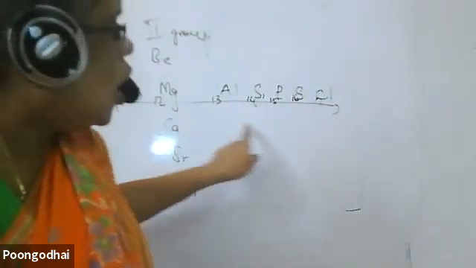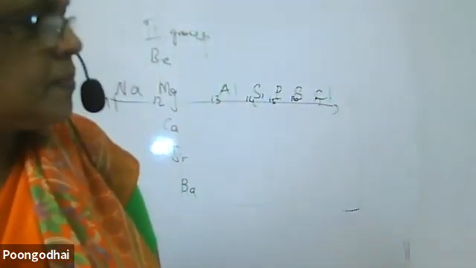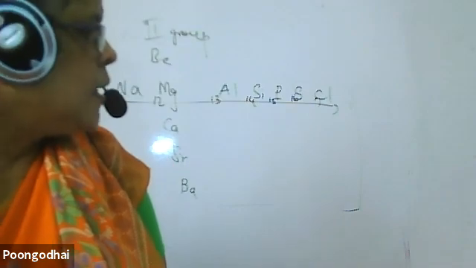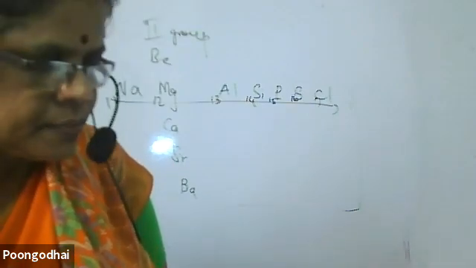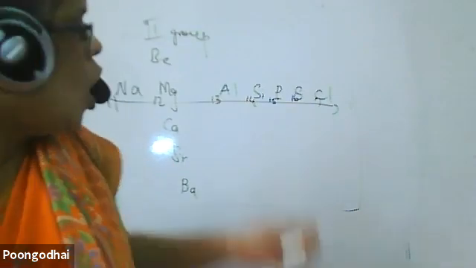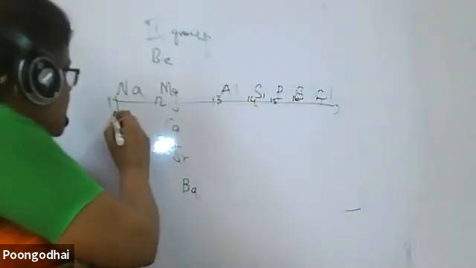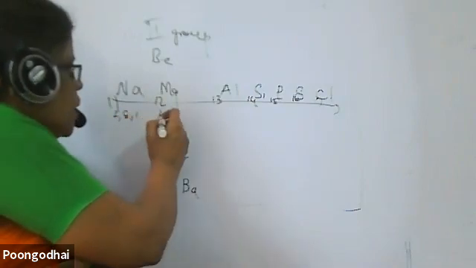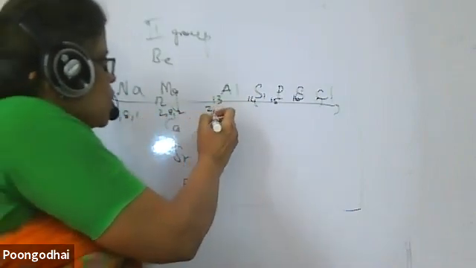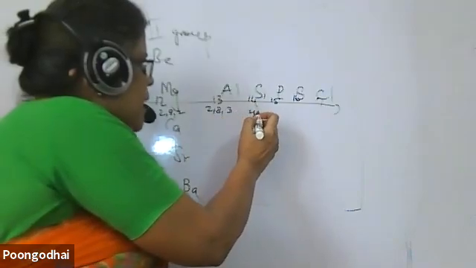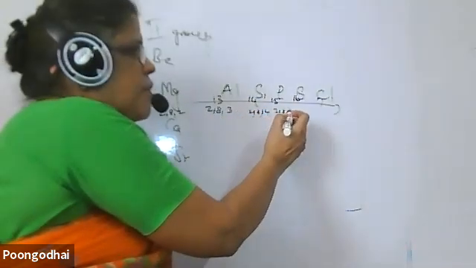When I move along the period, the size of the atom, who might tell? Pujita. What happens to the size of the atom? It will decrease, ma'am. Why? See the electronic configuration: 2,8,1; 2,8,2; 2,8,3; 2,8,4; 2,8,5.